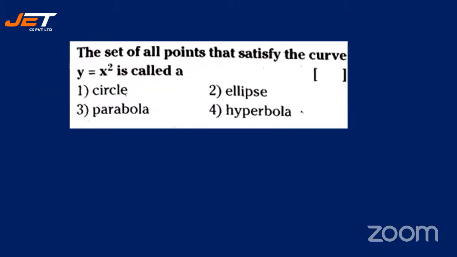The set of all points that satisfy the curve y is equal to x square is called a dash. Is it a circle? Is it an ellipse? Or is it a parabola?